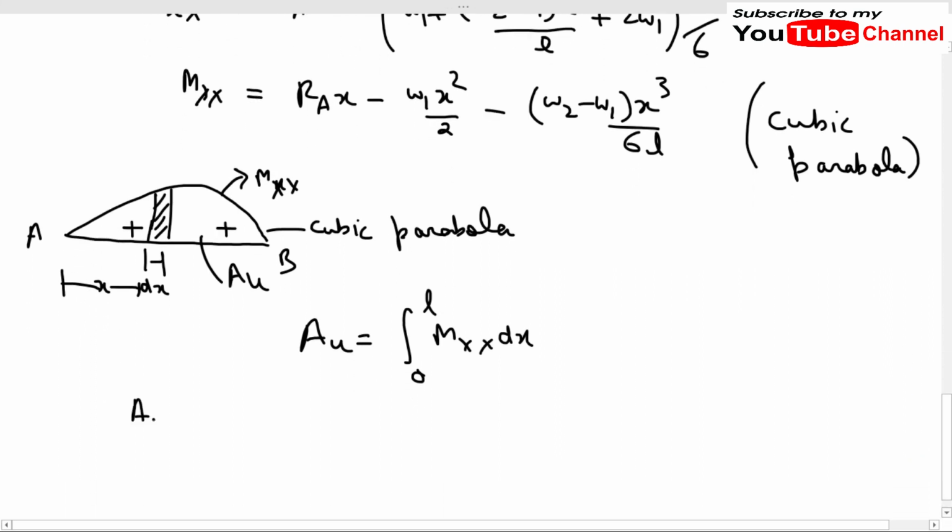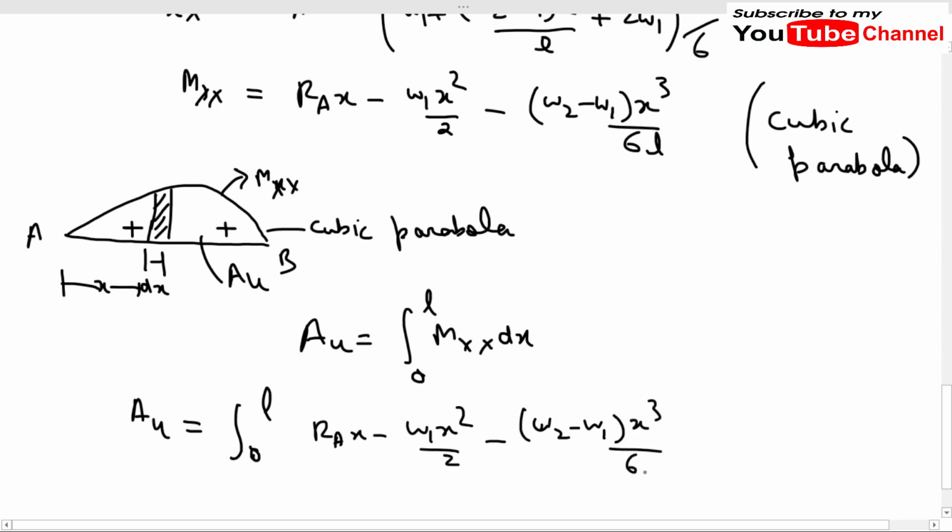It becomes the integral from 0 to L of Ra x minus w1 x square by 2 minus (w2 minus w1) x cube divided by 6L, times dx.